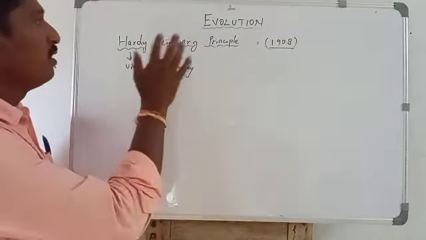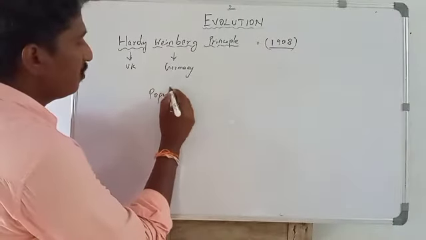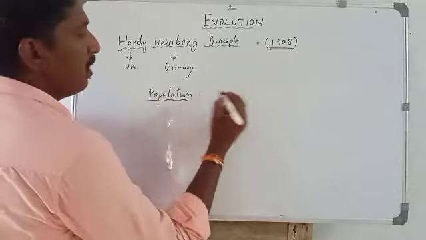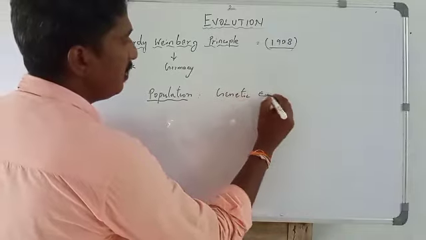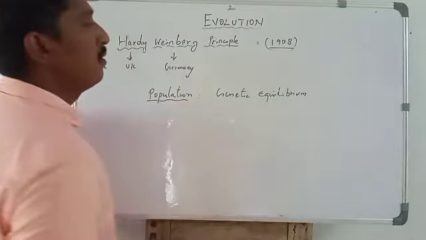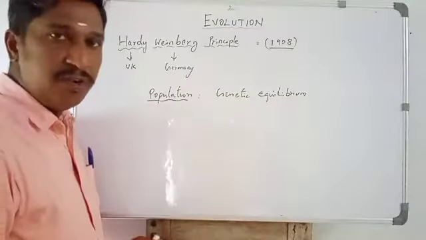According to the Hardy-Weinberg principle, a population in genetic equilibrium, it is called genetic equilibrium, is not in evolution.